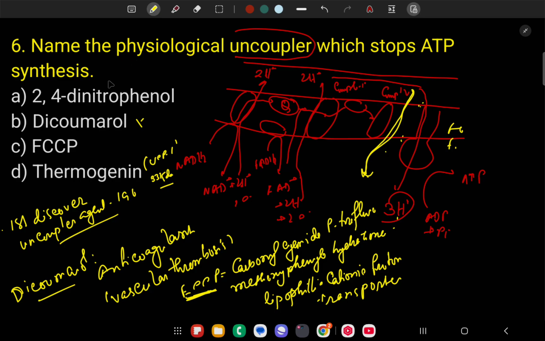Thermogenin is a physiological uncoupler. These others are synthetic, but this is the natural or physiological uncoupler agent, thermogenin, present in the inner mitochondrial membrane.